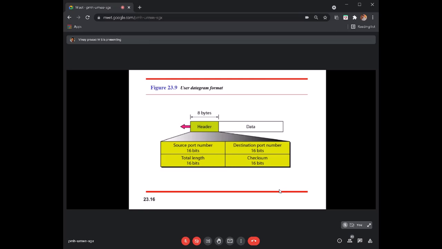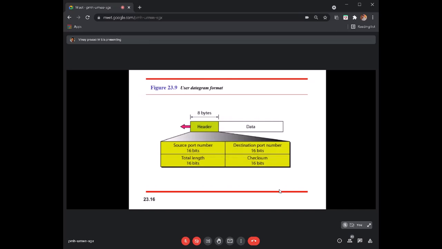Two bytes each go to the source port number and destination port number, and another 2 bytes each to the total length and the checksum. Total length defines the length of the UDP datagram, header plus data. The checksum is calculated over both the header and the data.